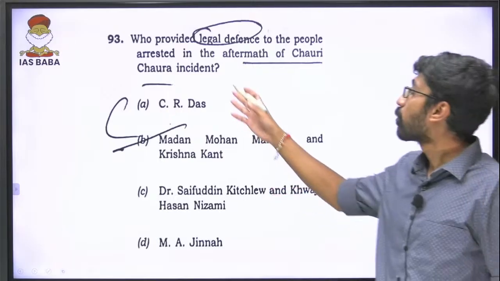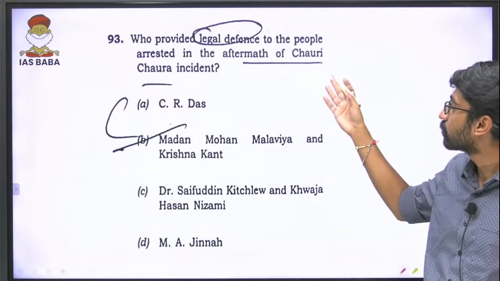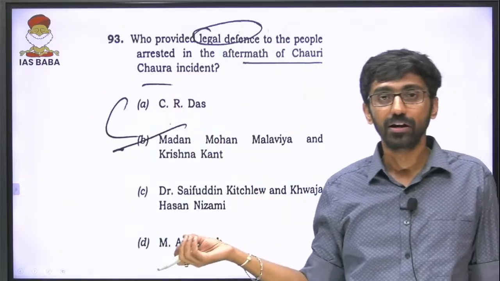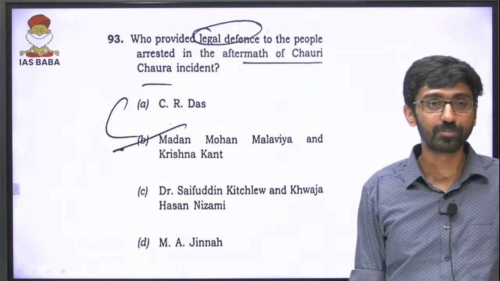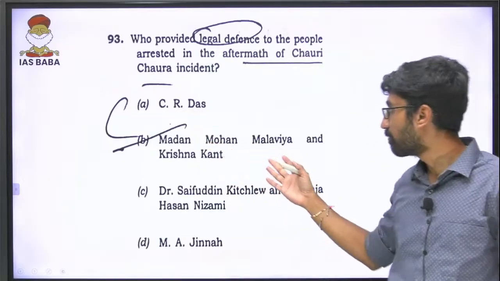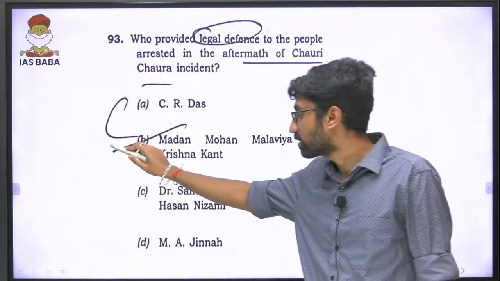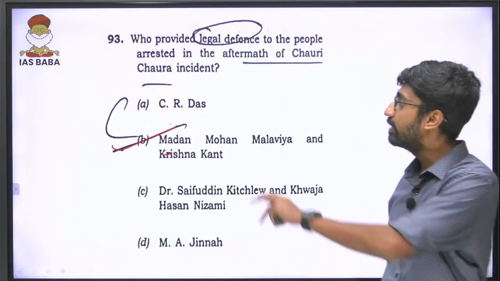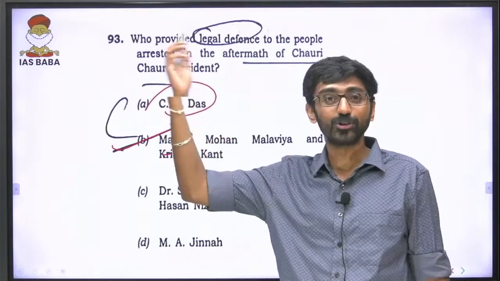Then again, who provided legal defense to the people arrested in the aftermath of Chauri Chaura? Again, look at that one. It's one area. The non-cooperation movement has been asked a lot, because many questions have come from this particular topic. So the answer is Madan Mohan Malviya and Krishnakant. So this is the answer. Okay, this is correctly marked. Madan Mohan Malviya and Krishnakant.